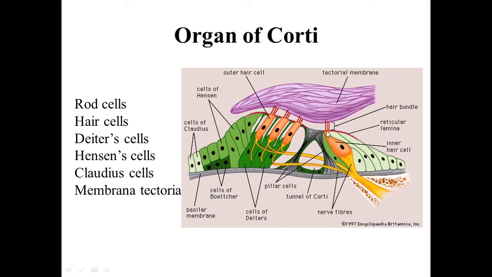So on the apical surface, the inner and outer hair cells have stereocilia, while at the base, the hair cells have synaptic buttons for afferent and efferent fibers of the cochlear nerve.